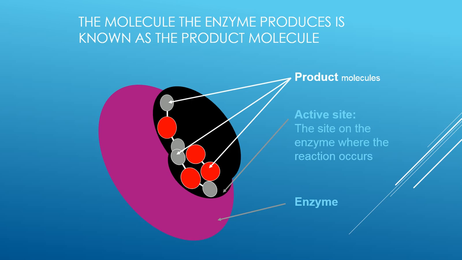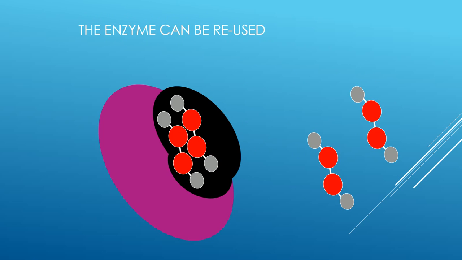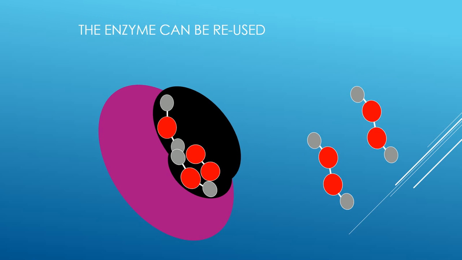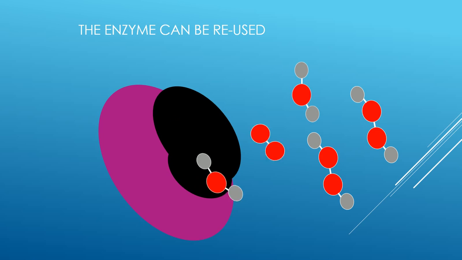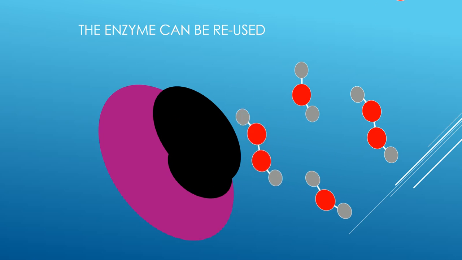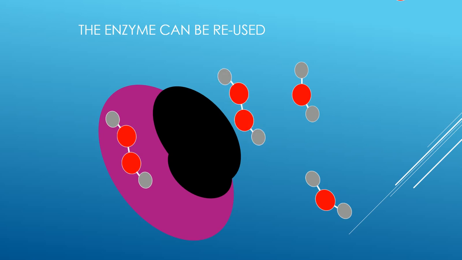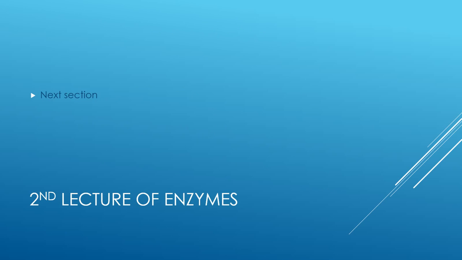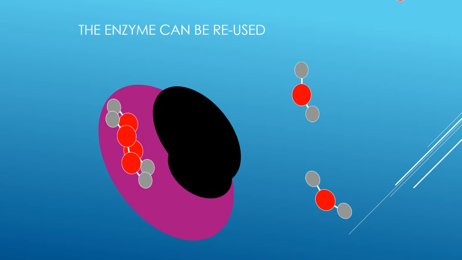Now you see here, products will be formed, and then they will leave the enzyme, which means the enzyme can be reused. Look, it is leaving, then the next substrate comes in and it will again be broken down. So what we have learned is that enzymes can be reused. Products will be formed. Enzymes have a specific site, the active site.